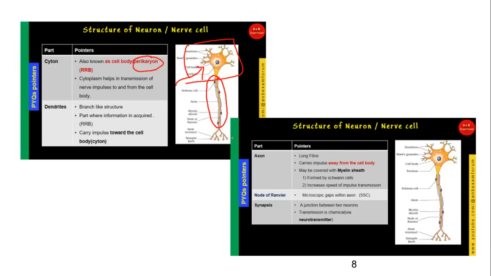And in between the gaps of this axon you have nodes of Ranvier, and finally these are the synapses where there is a junction between the neurons.